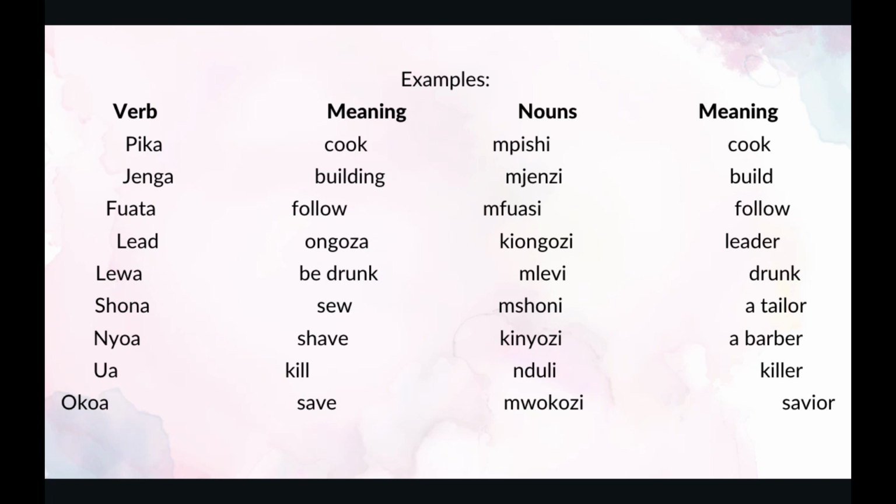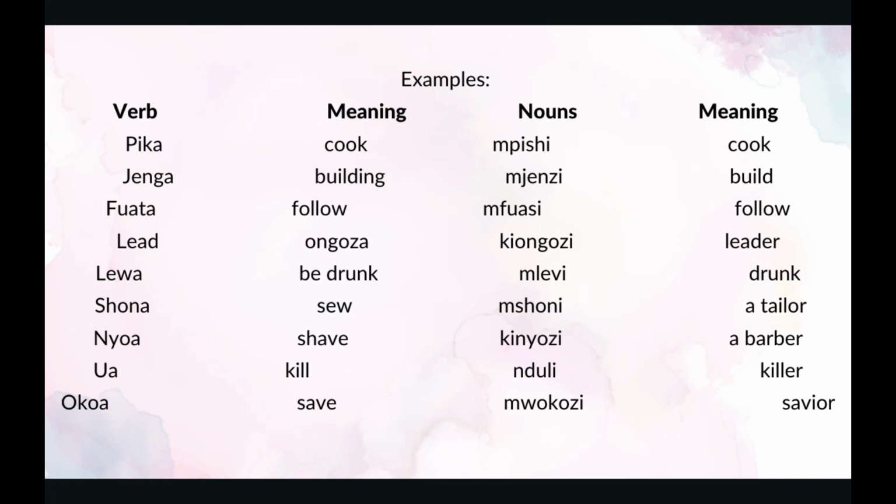The next one is shona. Shona is to sew. The noun for sewing is mshoni. The one who does it is a tailor. The next one is nyoa. Nyoa is to shave. The noun for shaving is kinyozi, who is a barber.